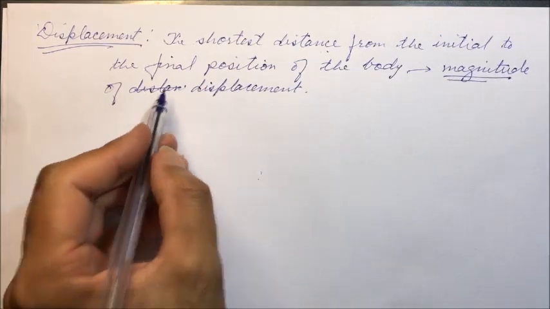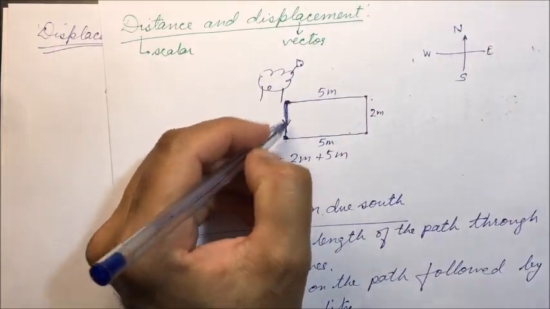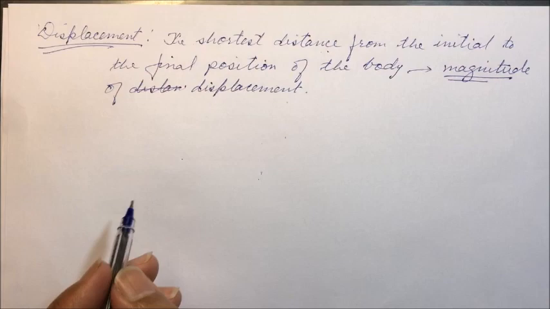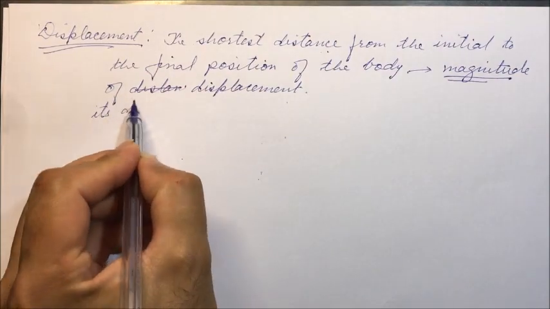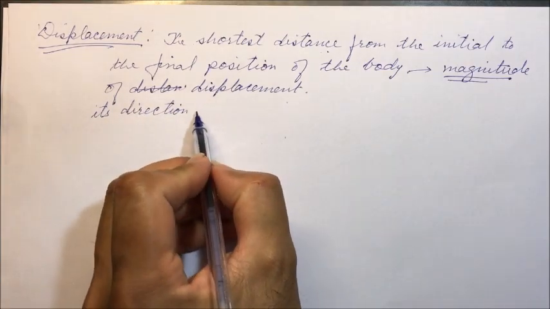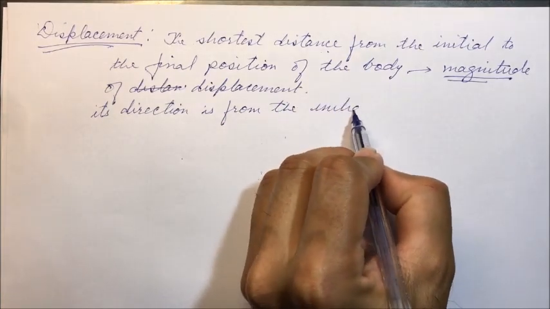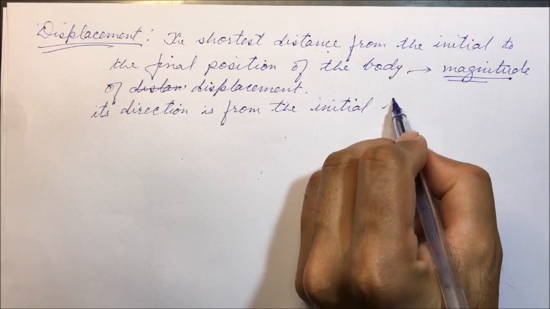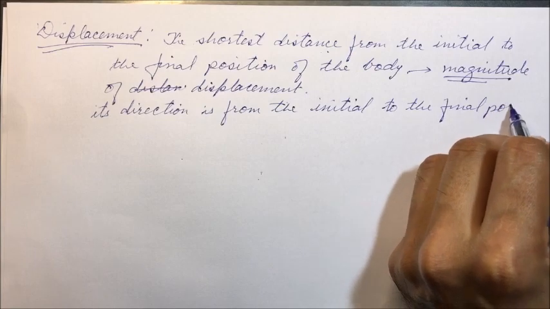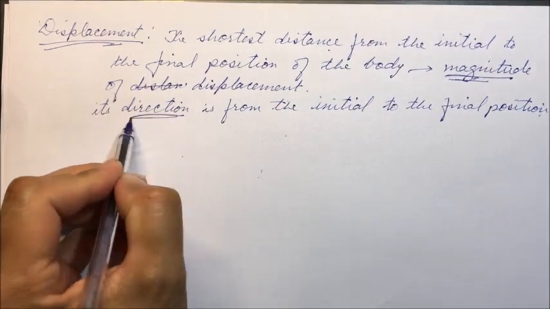And the direction is from the initial to the final position. The final position is due south of the initial position. Displacement has magnitude as well as direction.